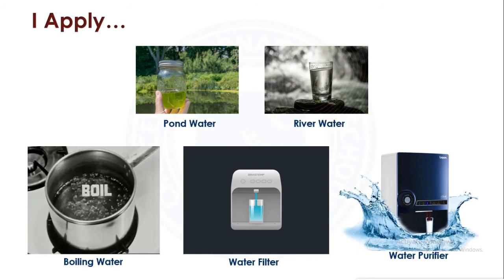In cities, we use tap water. In villages, we normally use hand pumps or we also use tap water and we otherwise directly use wells, rivers, streams or lake water. Then we even saw the lake and pond water is not that safe for drinking because it might look clean but it is never clean. It has a lot of germs in it. So what do we have to do? We have to first boil the water, then it is ready to use. Otherwise, nowadays we get water filters and water purifiers which are used to make water fit for drinking.